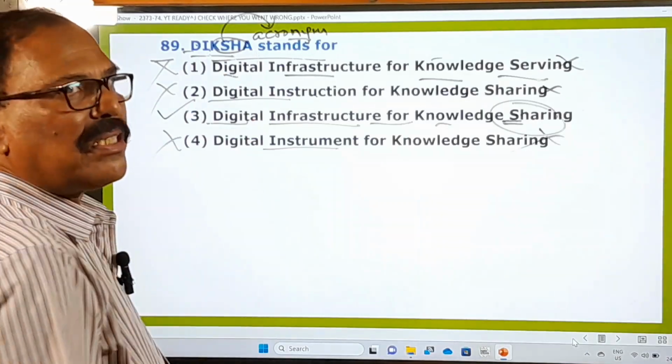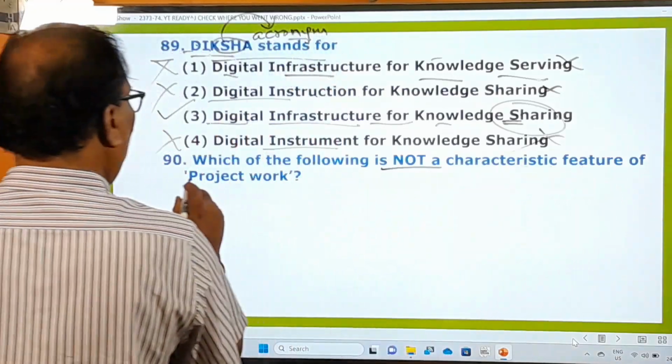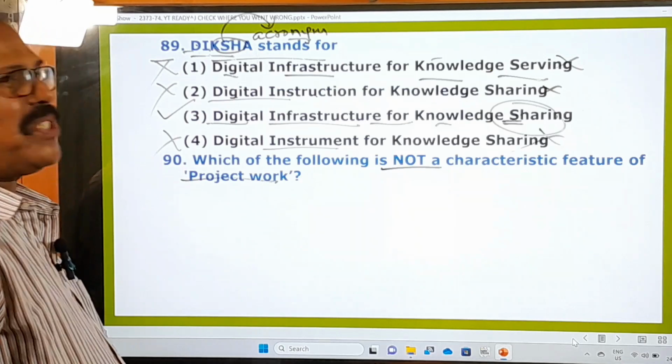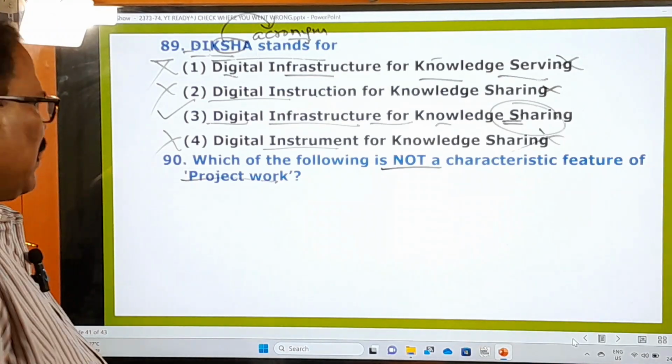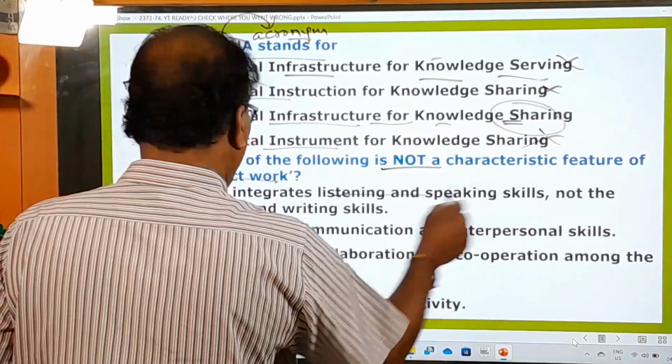You go to the last one. Which of the following is not a characteristic feature of project work? Which of the following is not a characteristic feature? And here are given 4 options. It integrates listening and speaking, not reading and writing.